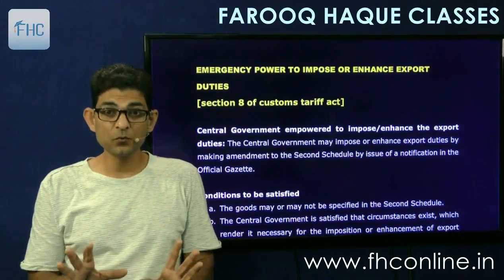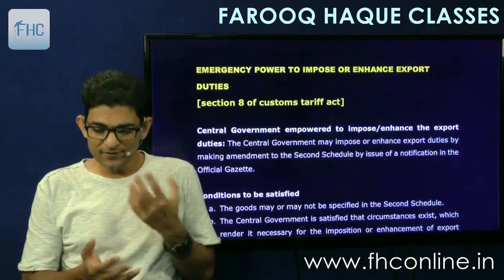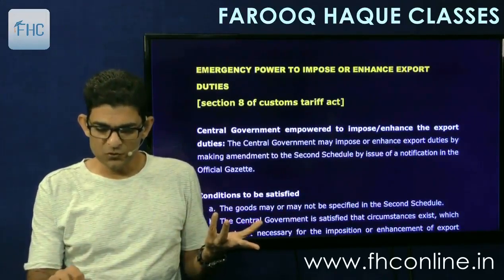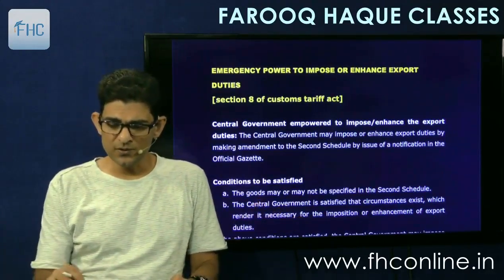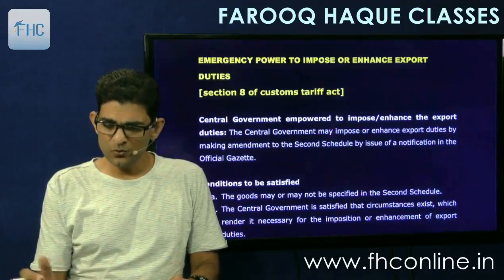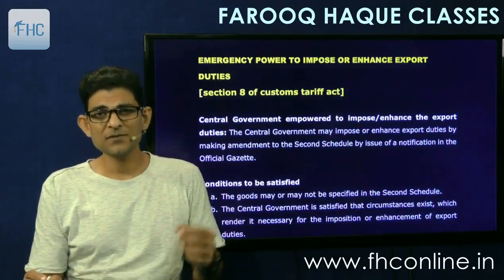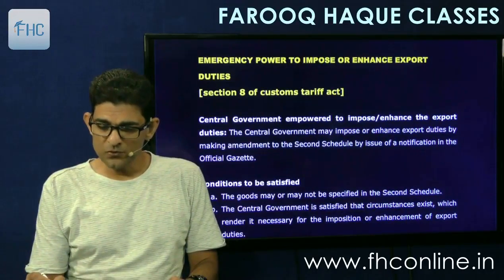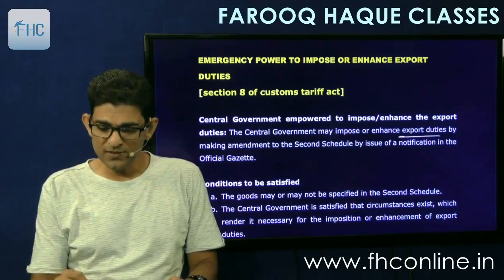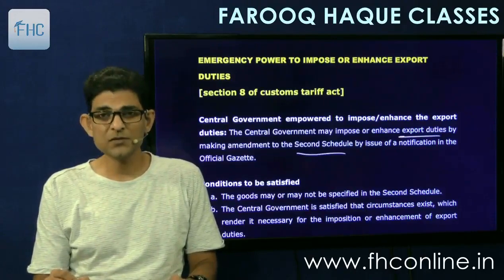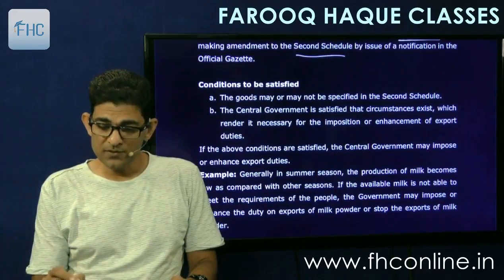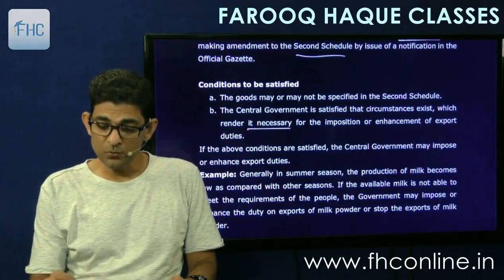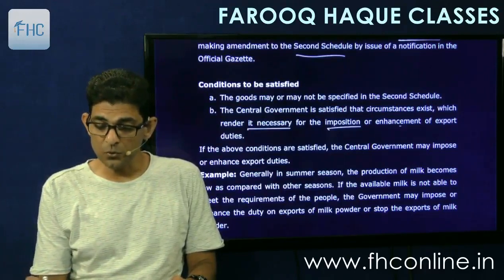So these are the different types of duties, the auxiliary duties. And then there is one or two simple theory sections. Emergency power to impose or enhance the duties. So government has power to enhance the export duties. So that is given, one very simple one. The central government may impose or enhance export duties by making amendments to the second schedule by way of notification in the official gazette. Conditions are goods may or may not be specified in second schedule, and the central government is satisfied that circumstances exist which render it necessary for imposition of or enhancement of export duties.